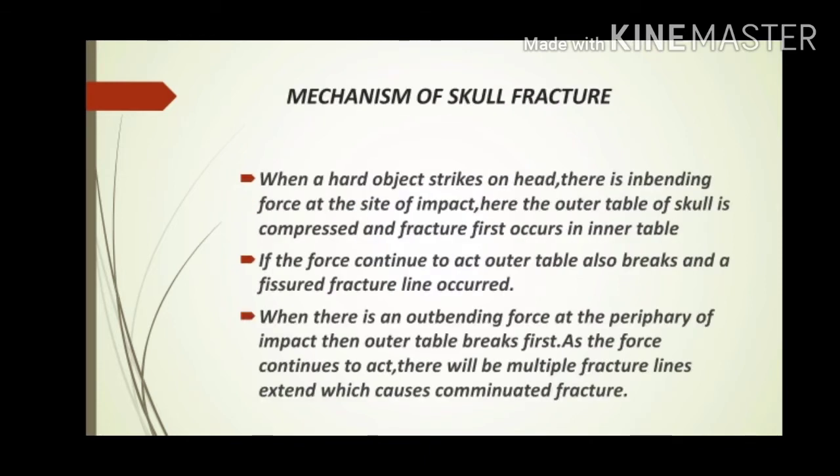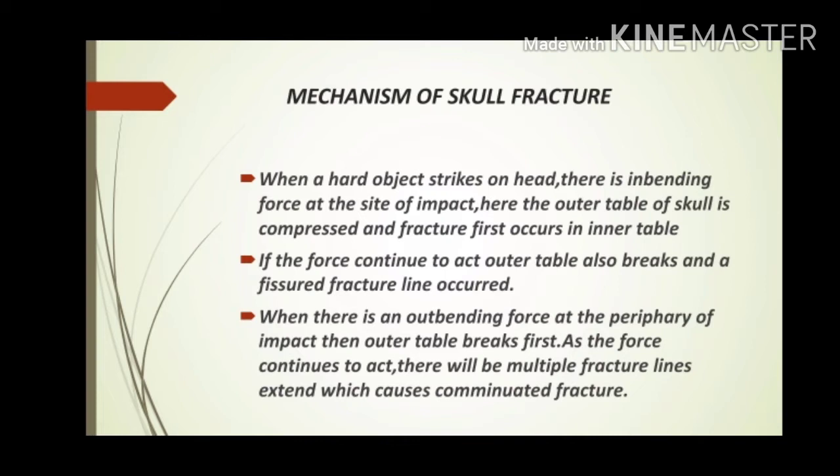Then we are coming to the mechanism of skull fracture. When a hard object strikes on head, there is an inbending force at the site of impact. The outer table of the skull is compressed and the inner table fractures first. If the force continues to act, the outer table also breaks and a fissure fracture line occurs.